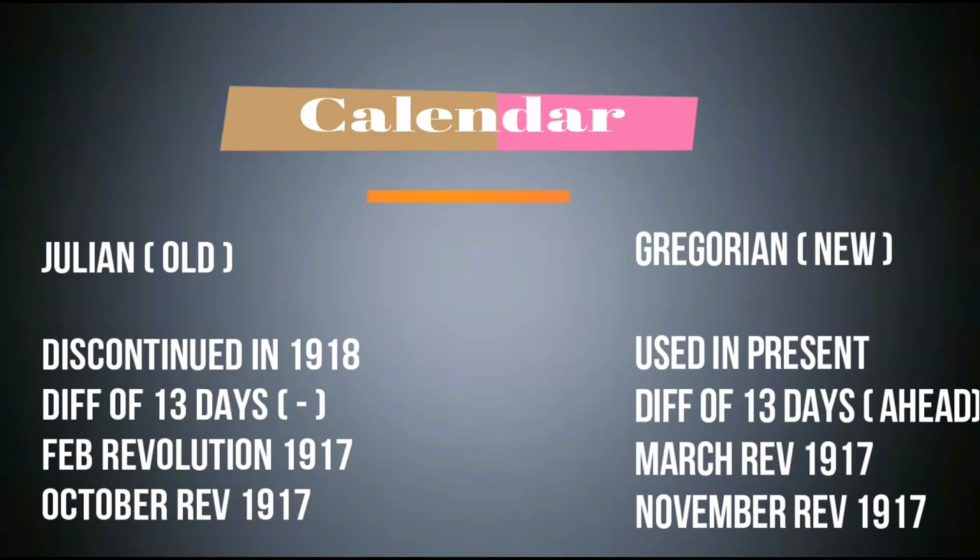So you have to remember that the February Revolution is sometimes known as the March Revolution and the October Revolution is also known as the November Revolution as per the Gregorian calendar. The Gregorian calendar is the new calendar that we are using all over the world now.